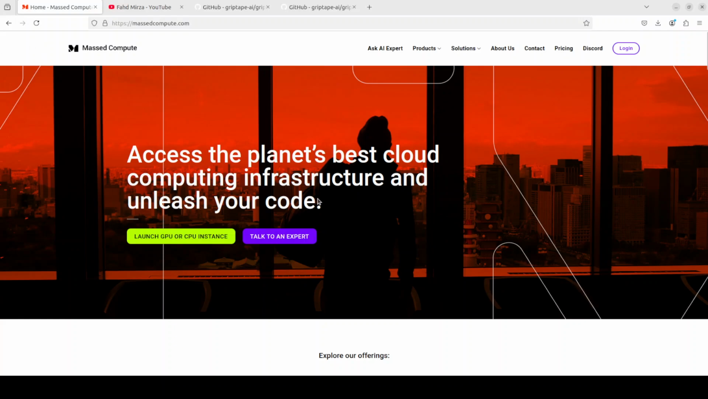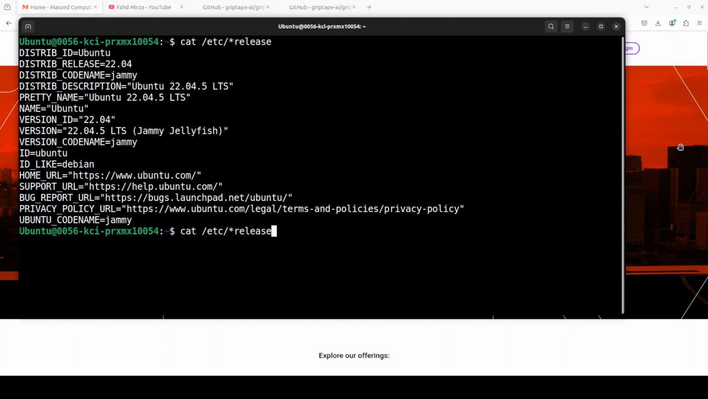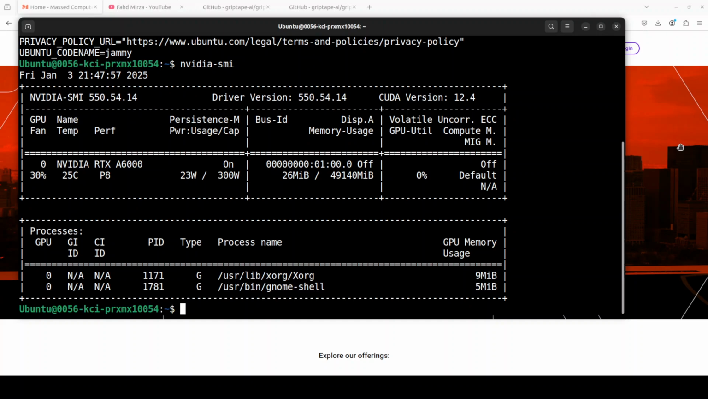This is my Ubuntu system, and this is my GPU card, NVIDIA RTX A6000 with 48 GB of VRAM. Now, as I said, I am going to use OpenAI's models, so I really won't be using this GPU, but just in case I wanted to show you this.